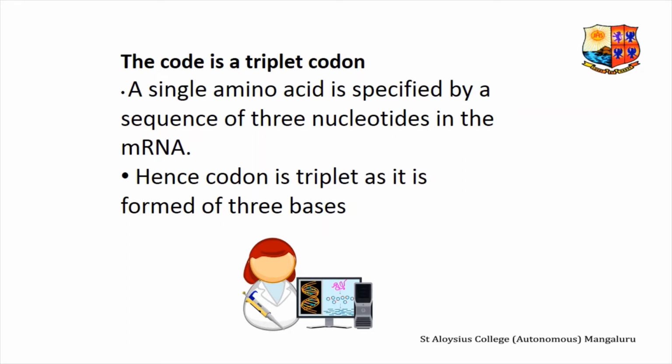The code is a triplet codon. A single amino acid is specified by a sequence of three nucleotides in the mRNA. Hence, the codon is a triplet as it is formed of three bases. The nucleotides of mRNA are arranged as a linear sequence of codons, each codon consisting of three successive nitrogenous bases, that is, the code is a triplet codon.